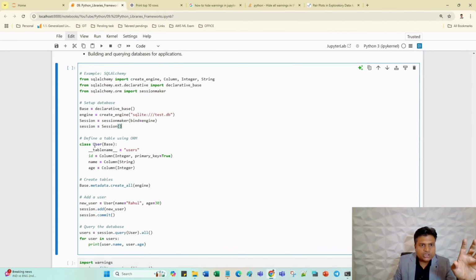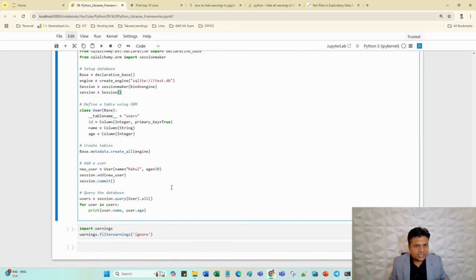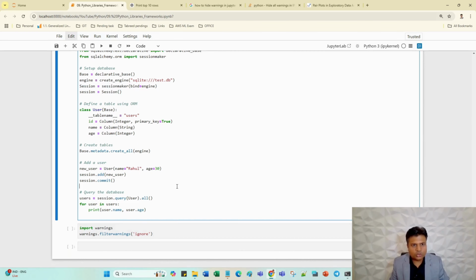In the next line, the User class is based on the base class, with an integer primary_key equal to True, and the columns string and integer. Basically I'm creating a dataset which will be inserted into the database: ID, name, and age. In the next line, metadata.create_all(engine). Then a new user, the user name is Rahul, age is 30, and I add this object into the session, and this will enter into the test database. Just try to understand how it is going to happen.